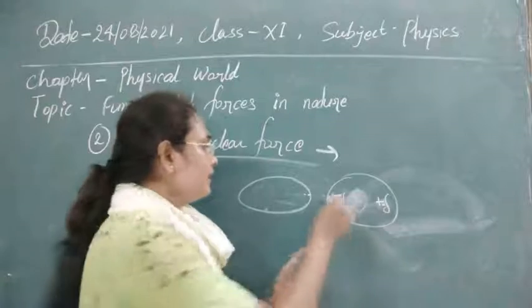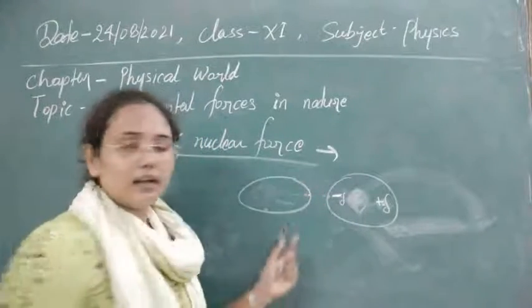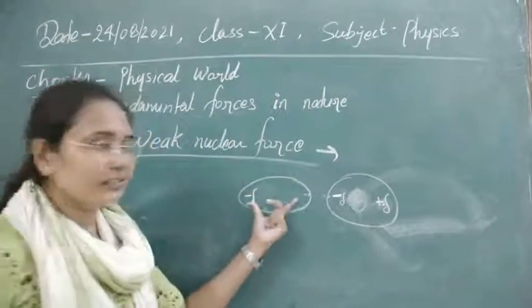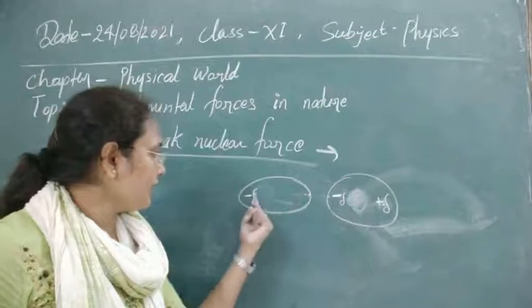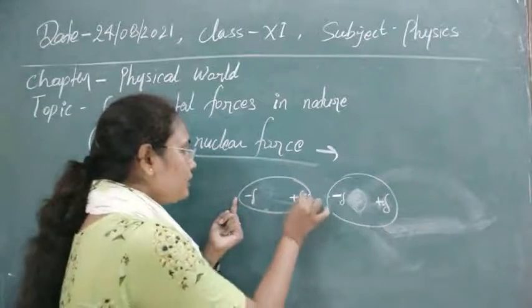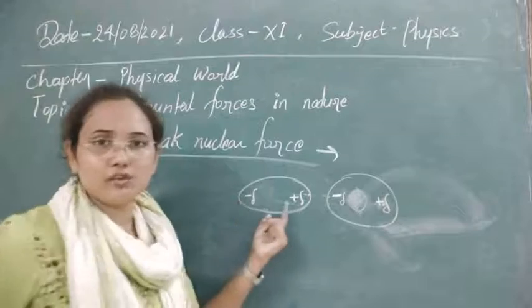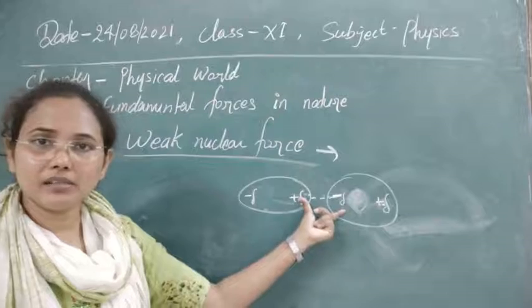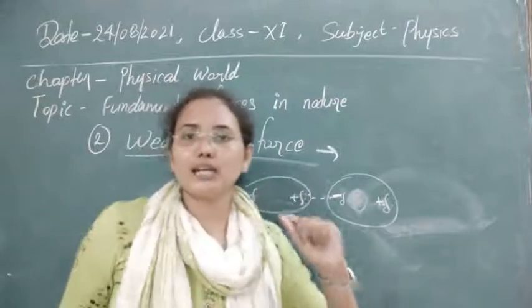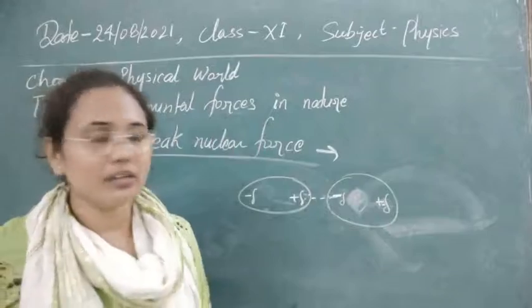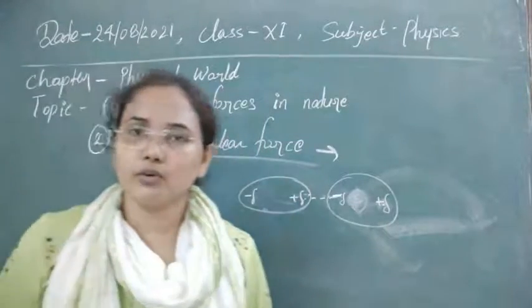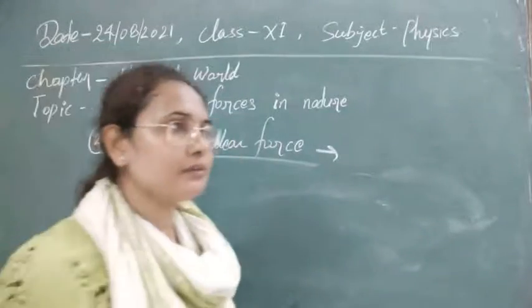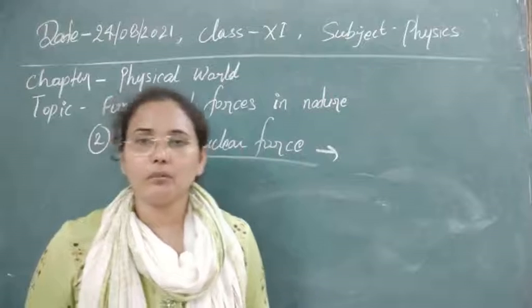In this condition, this negative charge starts to repel the electrons of the second molecule, and they are collected on the far side. With respect to this, the near side will be positive. So they will now be bound together by electrostatic attraction. For a short time, due to localization of charges, we see this binding, and this binding is known as weak force binding. Clear? So these are the weak forces that help a lot to bind non-polar molecules.